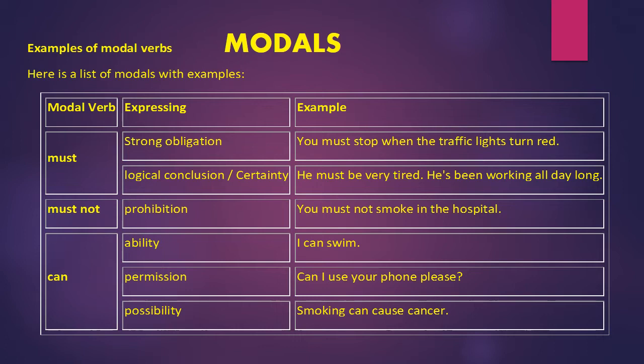Next modal is can. Can is used to express ability. Ability is to do something. You can do something. I can swim. I can complete my homework in 1 hour. I can write using 2 hands. Okay, so can shows the ability of doing some action.